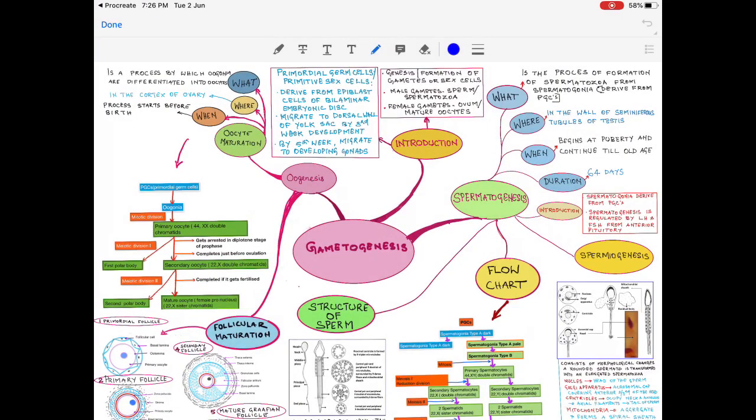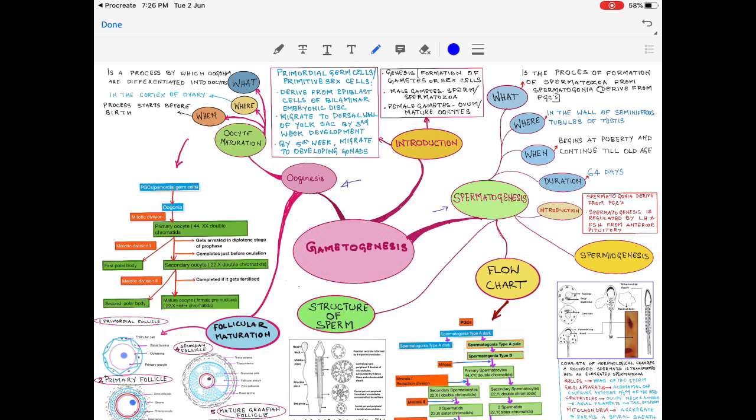Hi everyone. Today we will be discussing gametogenesis with mind map. So we'll start with the topic. When we say gametogenesis, two things we have to study under gametogenesis. One is spermatogenesis and the second one is oogenesis.